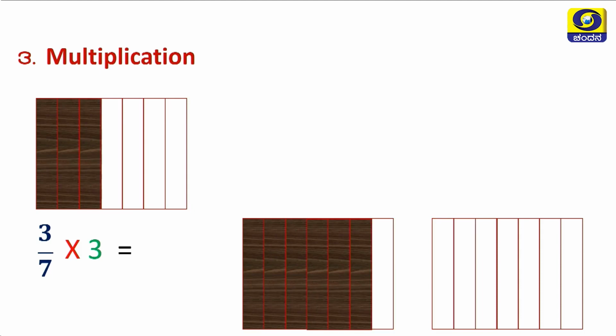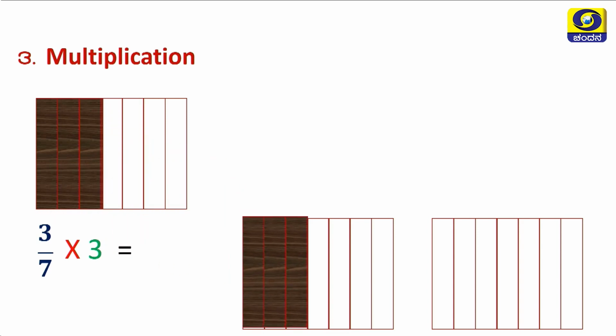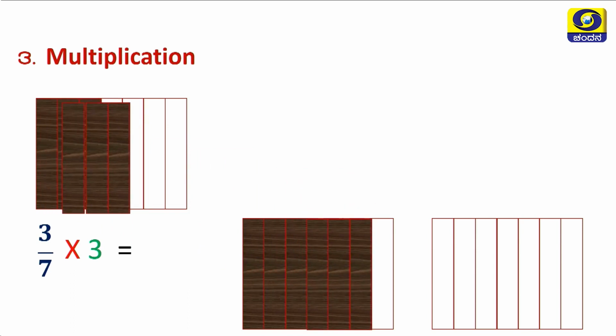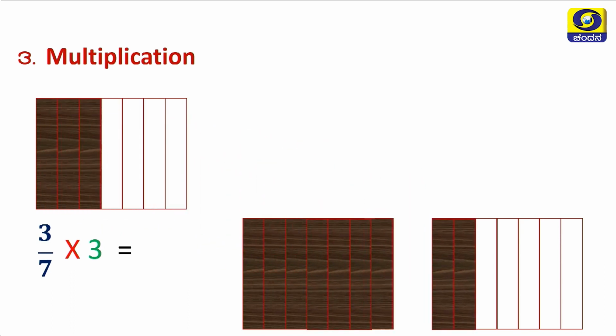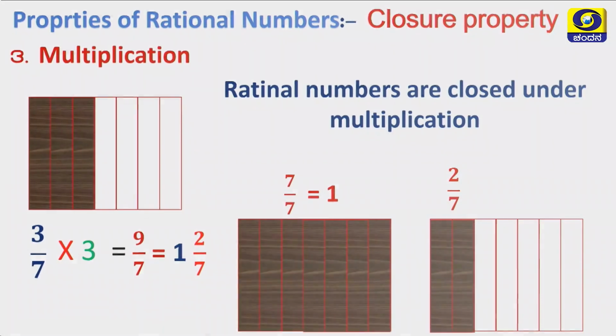I think you have observed. Once again you observe: 3 by 7 one time, 3 by 7 two times becomes 6 by 7. Now 3 by 7 three times becomes 1 whole part and 2 by 7, that is 9 by 7, which when expressed as a mixed number becomes 1 whole part and 2 sevenths. Yes. So therefore we can say rational numbers are closed under multiplication.